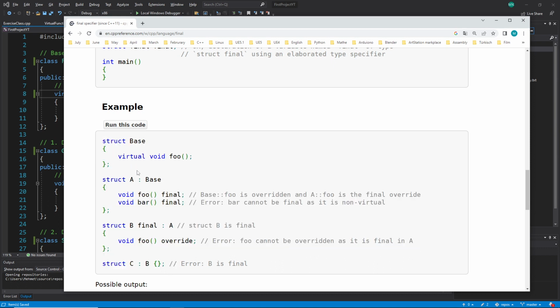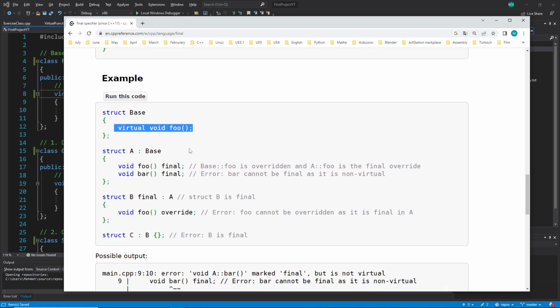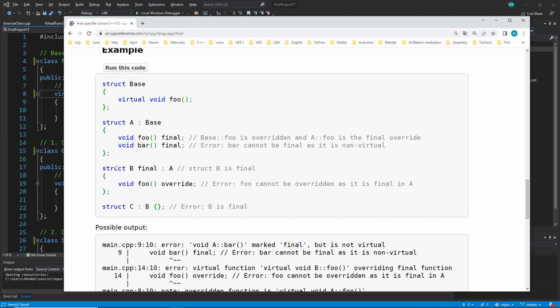You can see they are creating a base with a virtual function foo, and they are inheriting from base, and we have final here, so you can see they are using final now, and it says final error because there is no bar. It cannot be final, it's non-virtual because it's not virtual. All right, that one can be final because it is declared virtual here. I hope you see this instantly now.